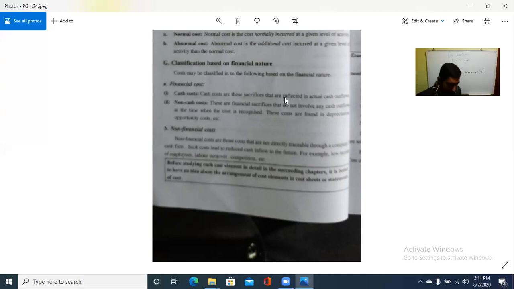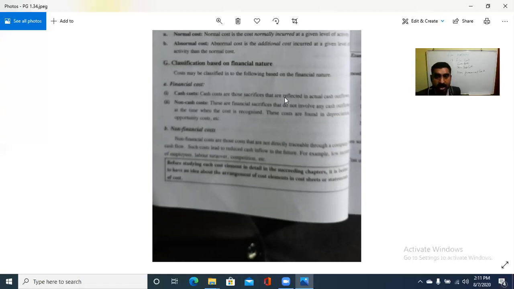So financial cost may be further subdivided into cash cost and non-cash cost. What is cash cost? What is non-cash cost? Cash costs are those sacrifices that are reflected in the actual cash flow. All the expenses that are reflected in the actual cash outflow, the cash related expenses, come under the cash cost. While non-cash costs are financial sacrifices that do not involve any cash outflow at the time when the cost is recognized.